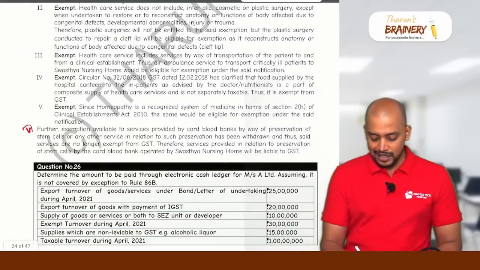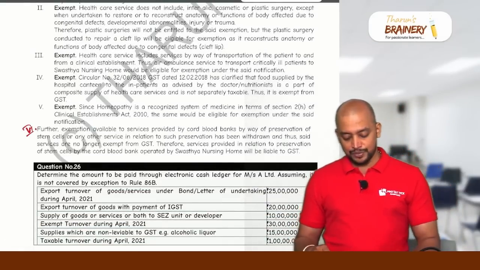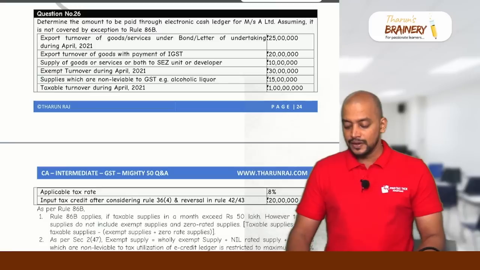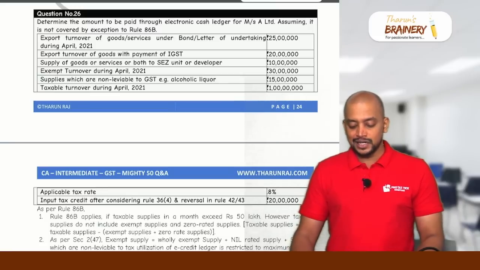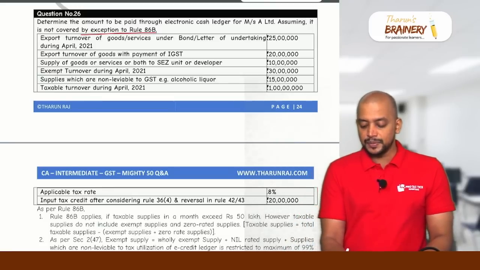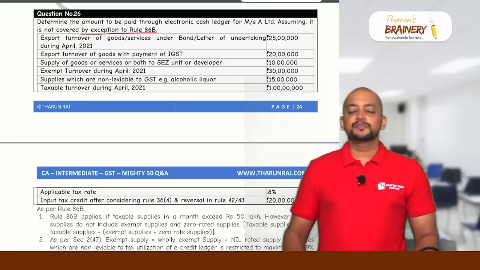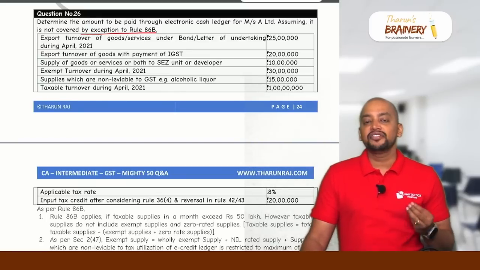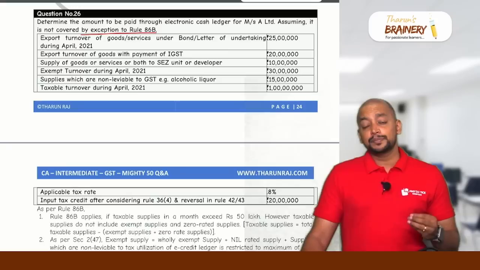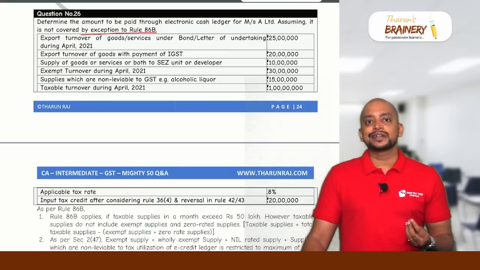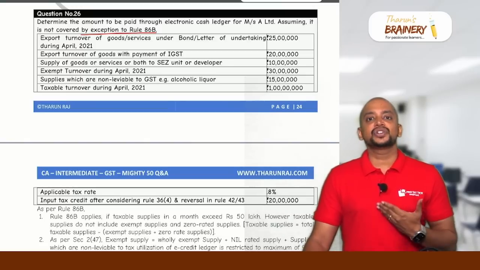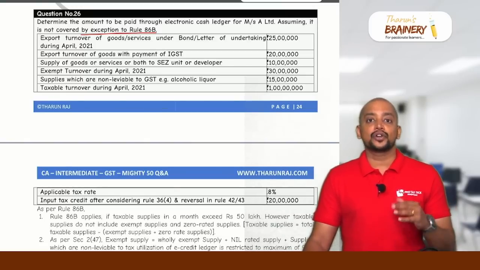Okay. Then the next question is question number 26. Determine the amount to be paid through electronic cash ledger for Messrs. A Limited, assuming it is not covered by exception to Rule 86B. So Rule 86B says that whenever taxable turnover of a particular registered person exceeds 50 lakhs in a particular month, then that person is required to pay 1% of their gross liability through electronic cash ledger, even though there is sufficient balance available in their electronic credit ledger.